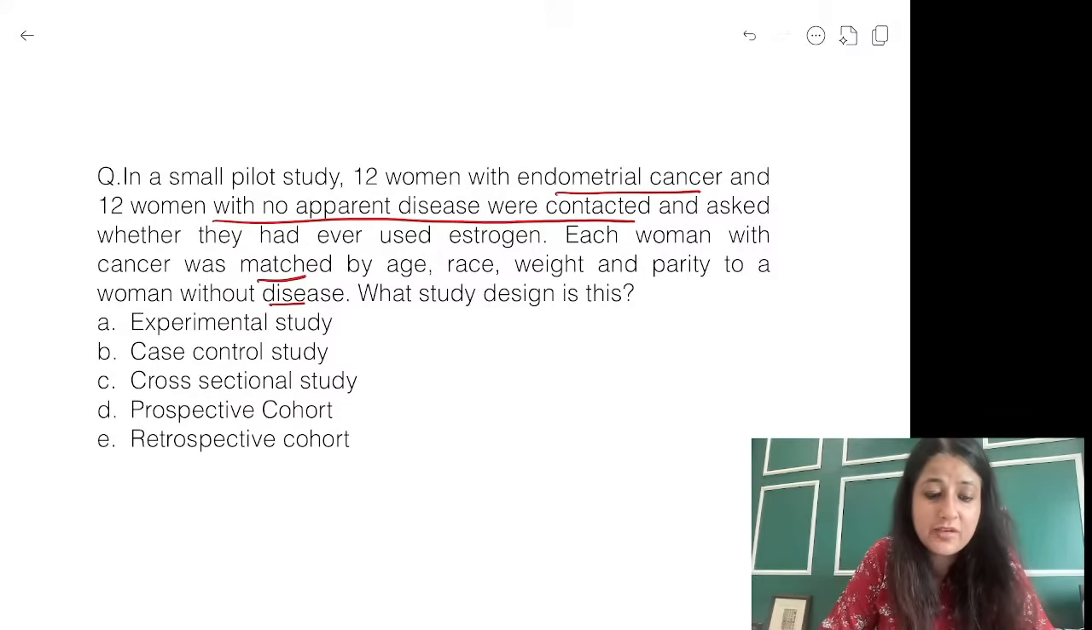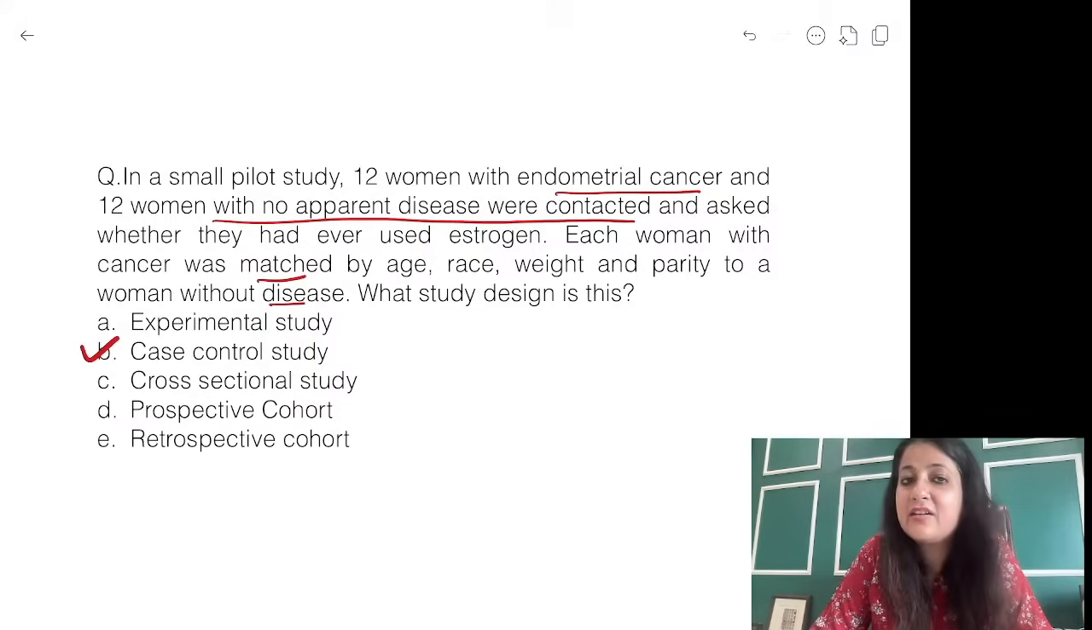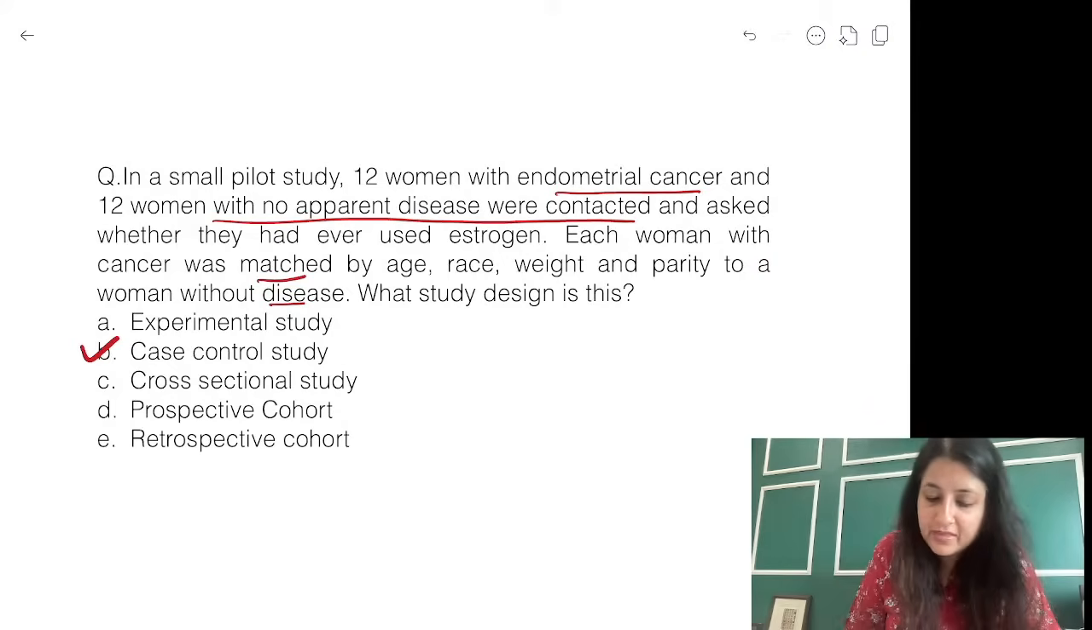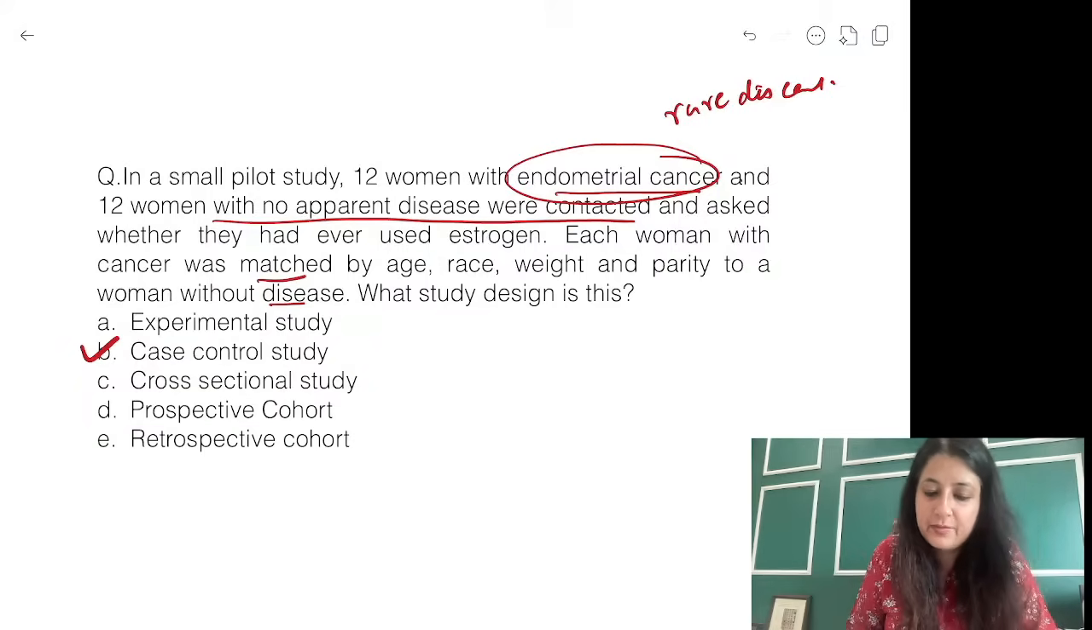What is the answer over here? Very good. What is the answer over here? Case control. Why is it case control? All those who could not understand it, why is this case control? Cancer is a rare disease. What is your comparison group? 12 women with cancer and 12 women with no apparent disease.